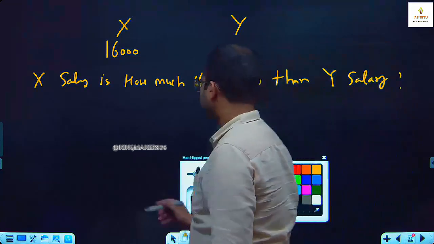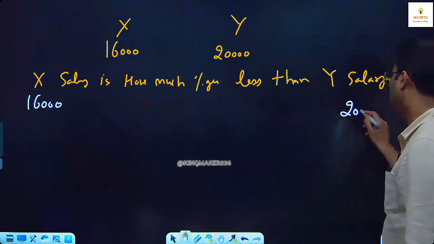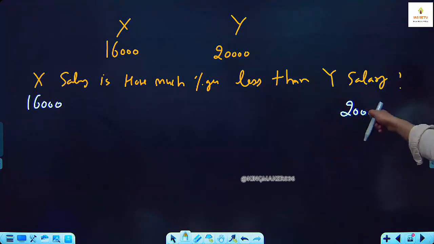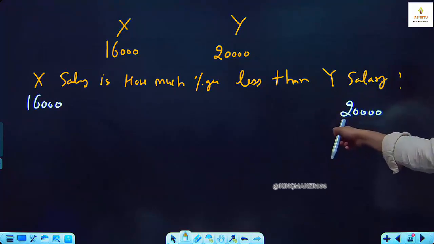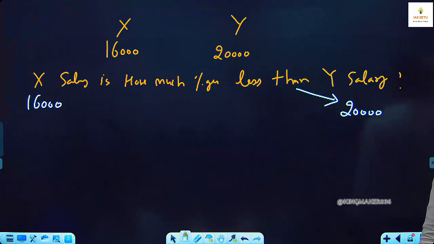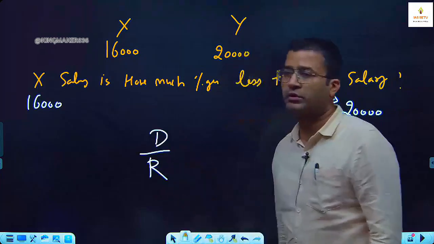So here 16,000, here 20,000. Okay. What is the reference? Then Y. The value after 'than' is your reference. What is our formula? Difference upon reference.